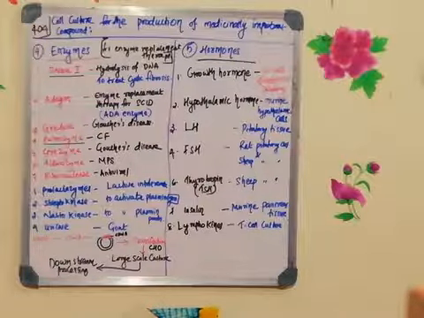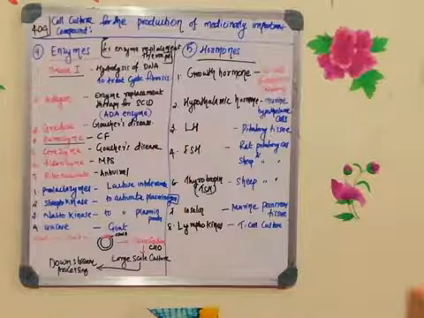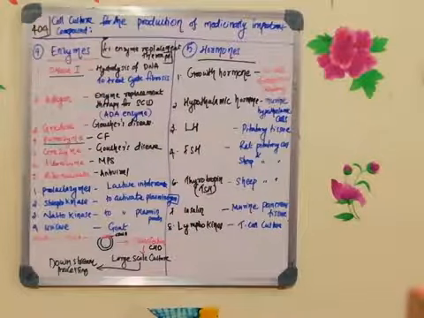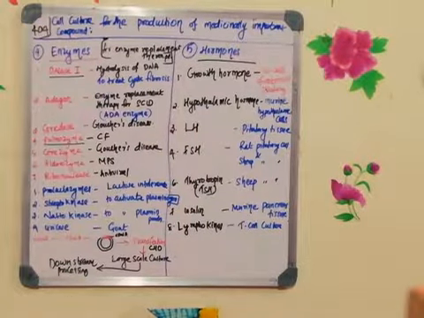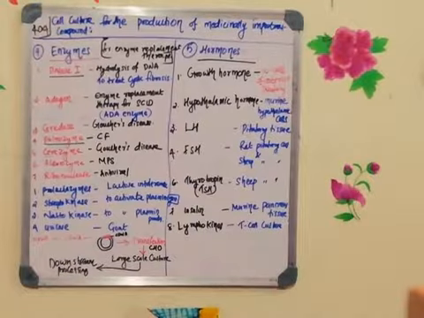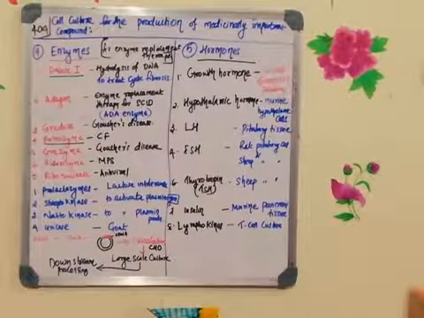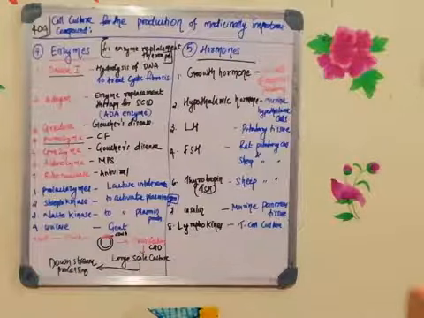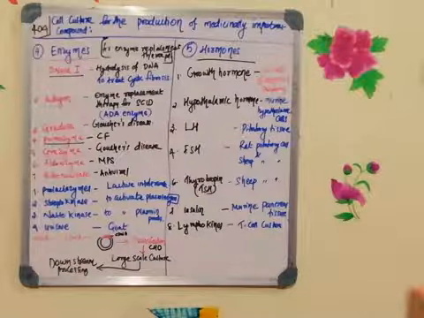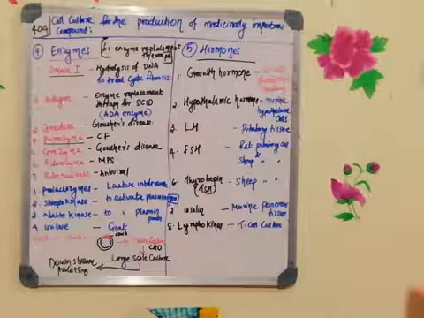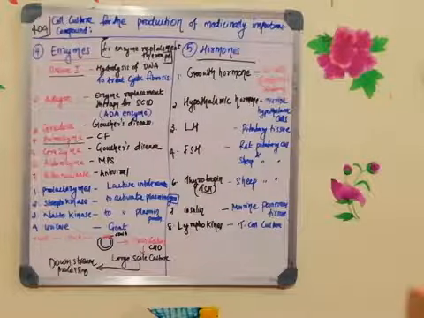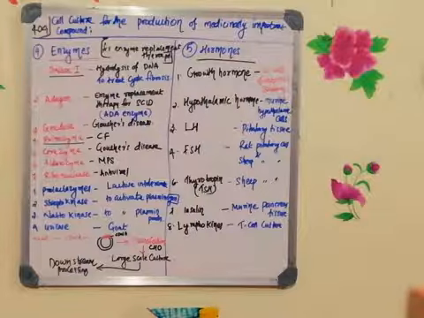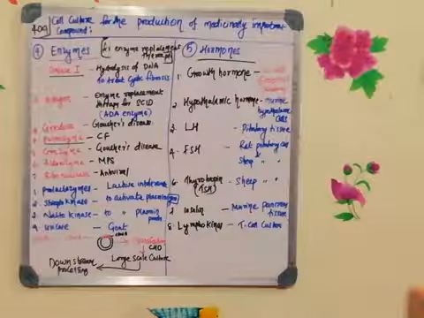Aldurozyme, which is used for treating mucopolysaccharidosis, ribonuclease antiviral, and prolactazyme for lactose intolerance, streptokinase for activating plasminogen, nattokinase for plasmin production. Both are used for treating thrombus formation or sudden blood clot formation. And the fourth one is to treat gout, that is uricase.